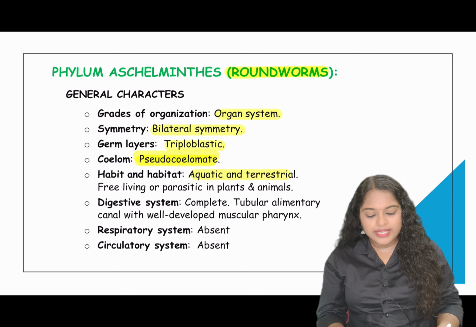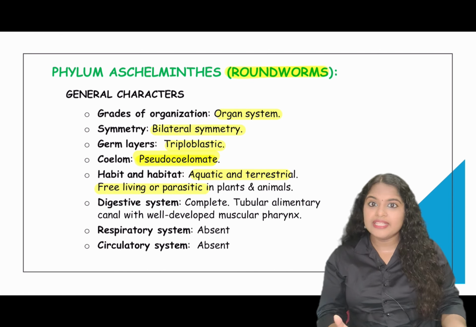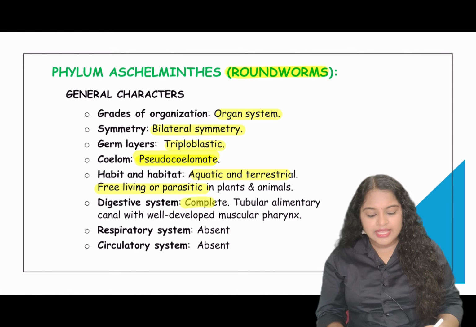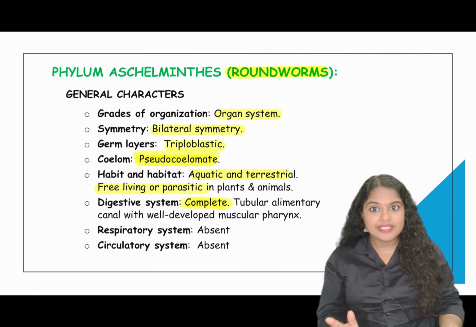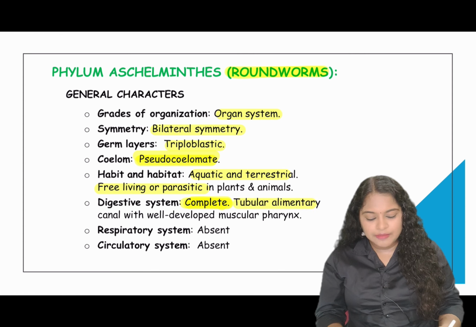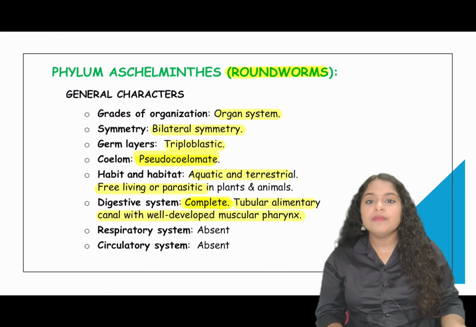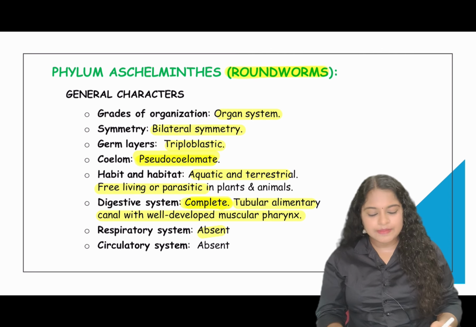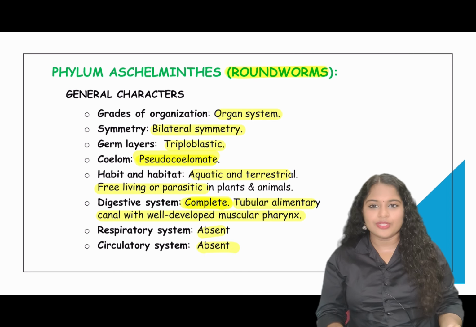Now, aquatic and terrestrial forms are there, free living or parasitic forms are there in both plants as well as in animals. The digestive system is complete. The first organ system level of organization is found in Aschelminthes and their digestive system is complete. They have a tube within a tube body plan and their tubular alimentary canal is well developed. A muscular pharynx is present. Now their respiratory system is absent and they do not have a circulatory system also.